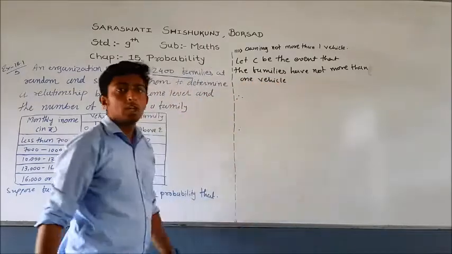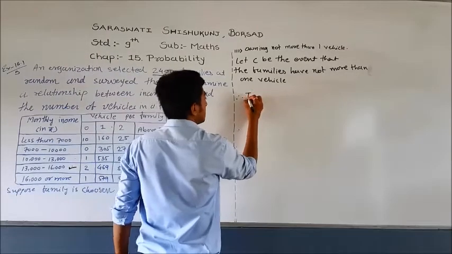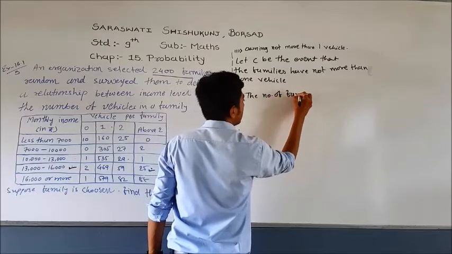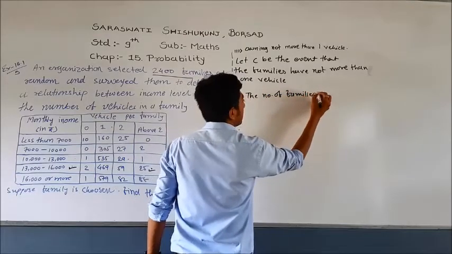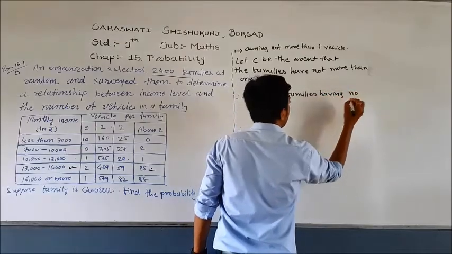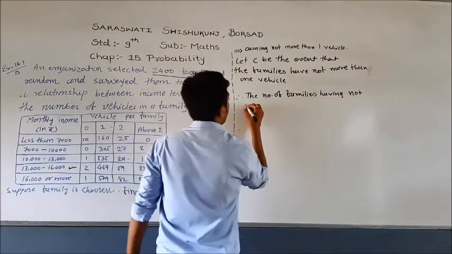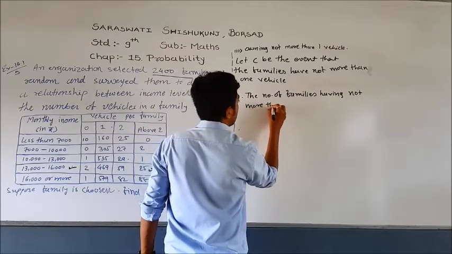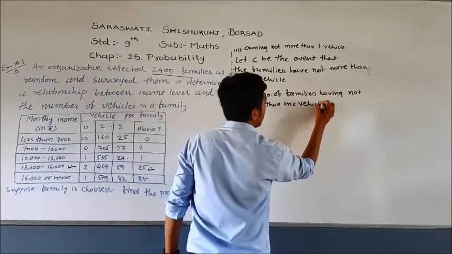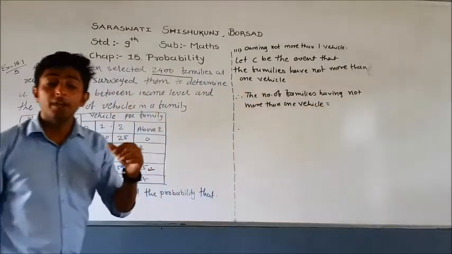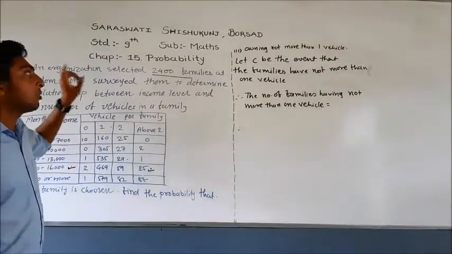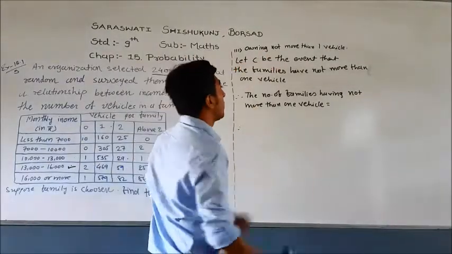Therefore, the number of families having not more than one vehicle. Here, friends, we don't have the monthly income condition given. We have just one condition, that is owning not more than one vehicle.